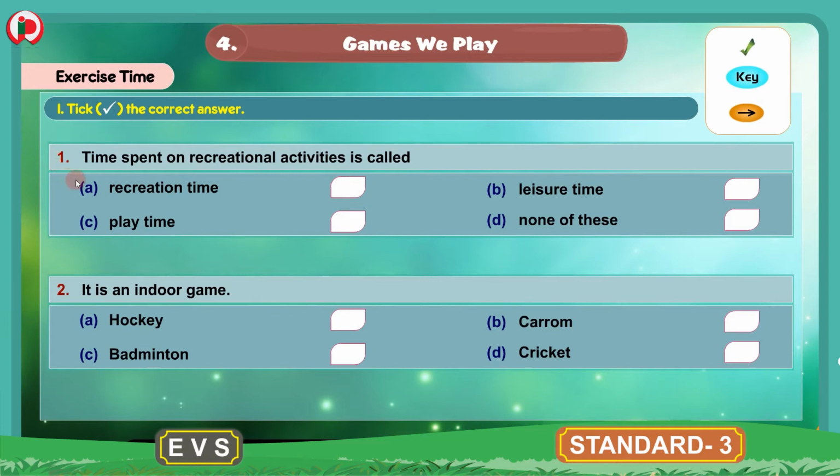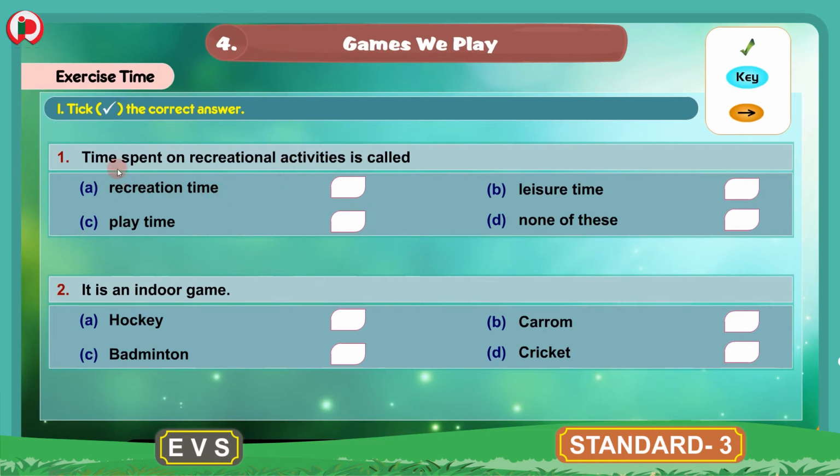1. Time spent on recreational activities is called dash. So this is an incomplete sentence. We have to choose the correct answer from these given options. The options given here are A. Recreation time, B. Leisure time, C. Play time, D. None of these.